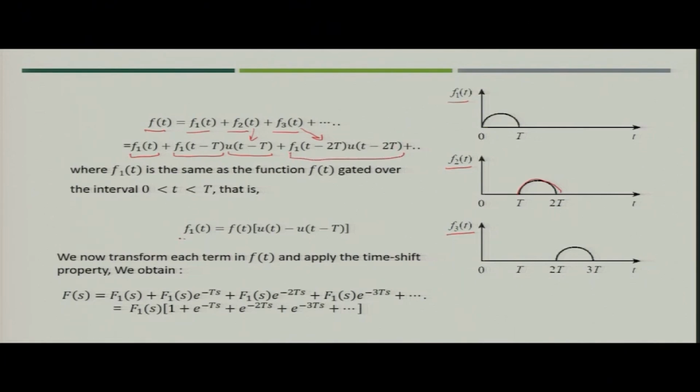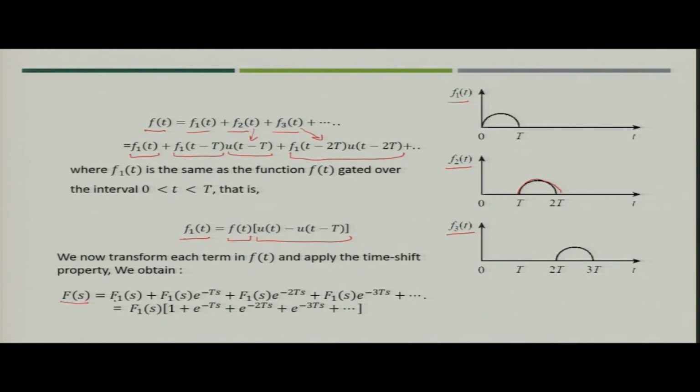And what is f1(t)? f1(t) is nothing but the function f(t) limited to the first period, that is limited by u(t) minus u(t minus T).